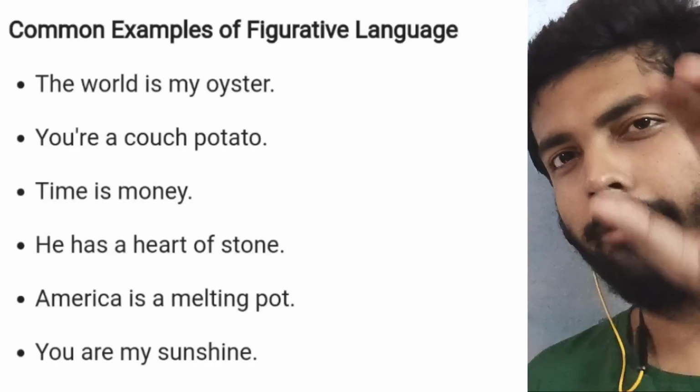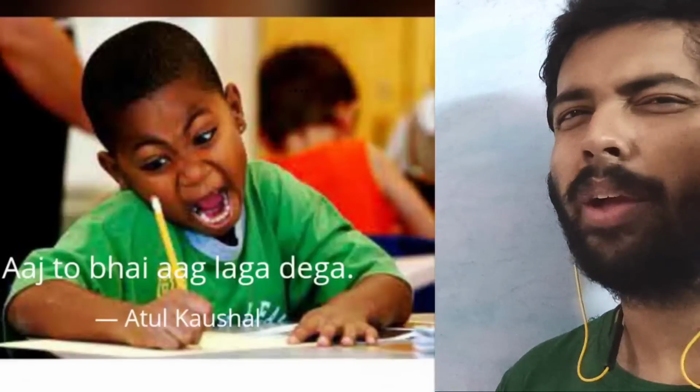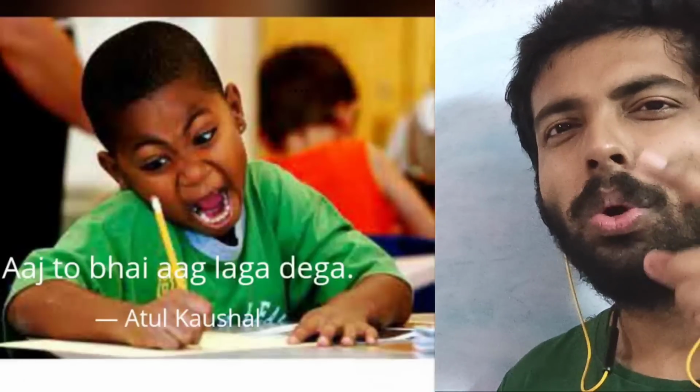Other examples of figurative sentence you can see over here so that you can get a fair idea about what is a figurative sentence. So let's talk, friends, about the next section, which is a very important section, that is quantitative aptitude, which is the largest section as far as GATE general aptitude is concerned. And you know that 15 out of 15 is possible in this particular section, and I want everybody to achieve this 15 out of 15 and at least 10 out of 13, so that you get at least 25 out of the 28, so that you already are in a better position.